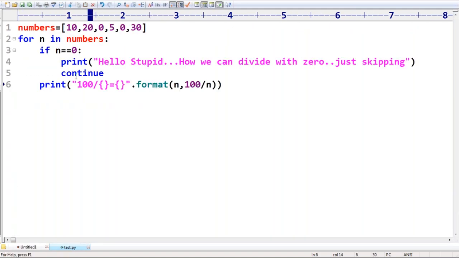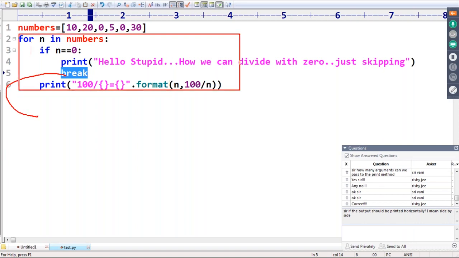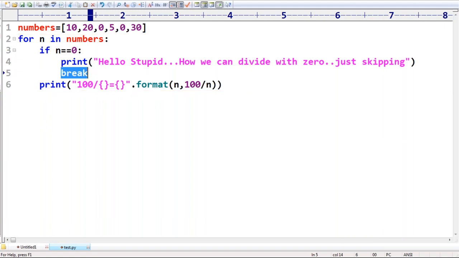Just observe that. Suppose I'm using break. Observe very carefully, sir. I'm using break. If anywhere 0 is coming, automatically break. Now the control will come to the end of the loop. Are you getting? Out of the loop. Correct? This is my loop. Automatically the control will come out of the loop. This is about our requirement, our job.